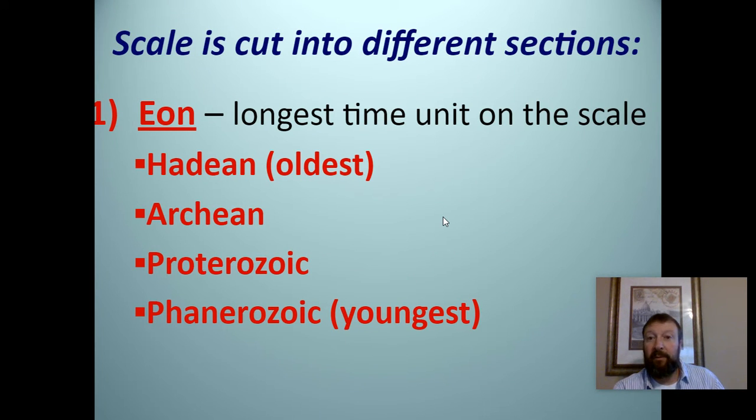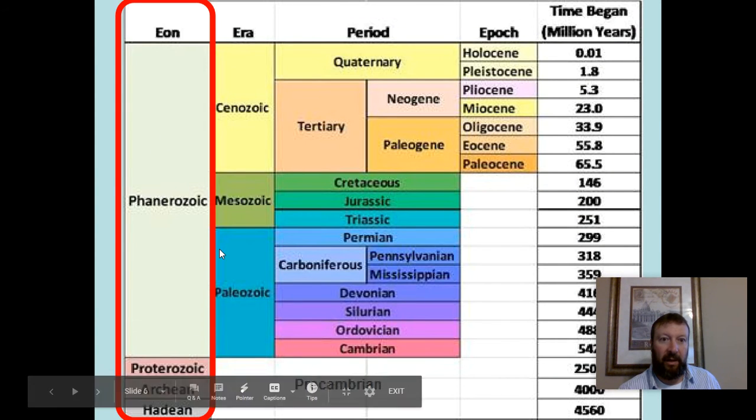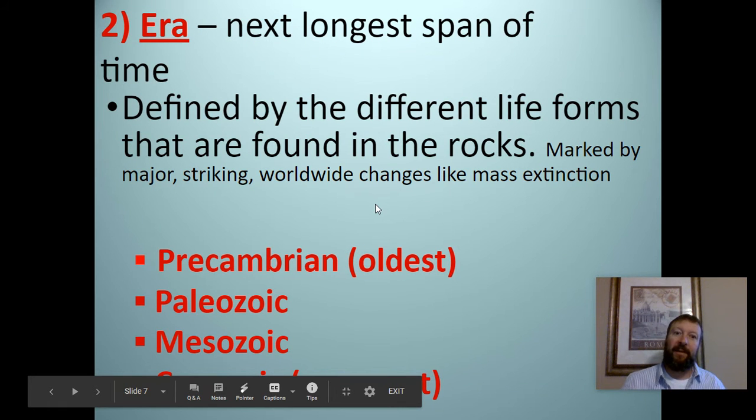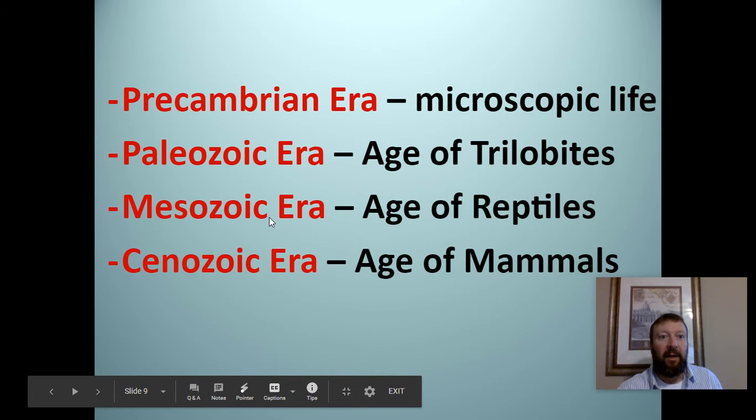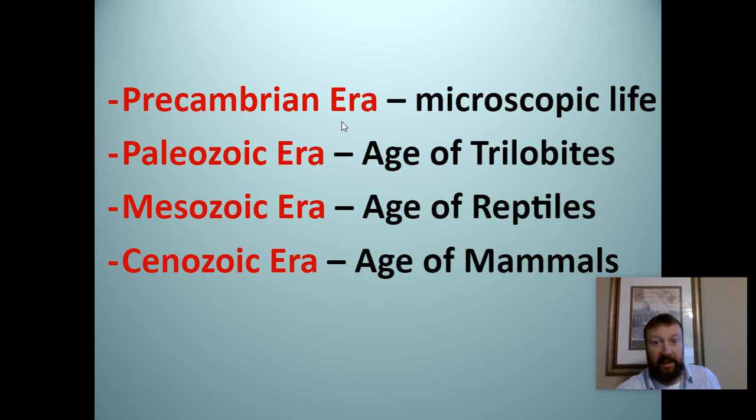First of all, it's broken into 4 different sections: eons, eras, periods, and epochs. Eons are the longest time scale. We'll talk not so much about the eons, we break it more into the eras and the periods, but eons are the longest time scales. And then you break it down into eras. Most of the eras are defined by major life changes that have taken place in organisms that we find. And as I said, major ones.